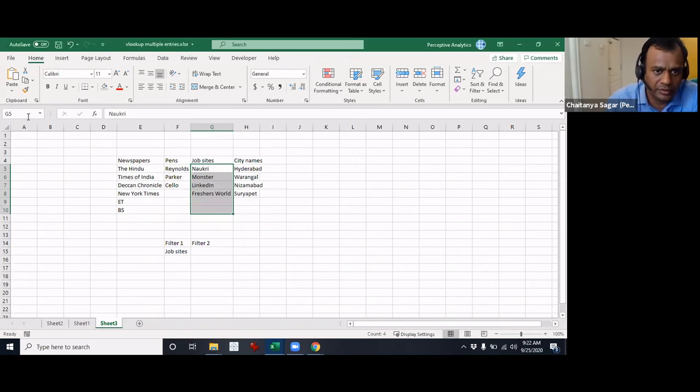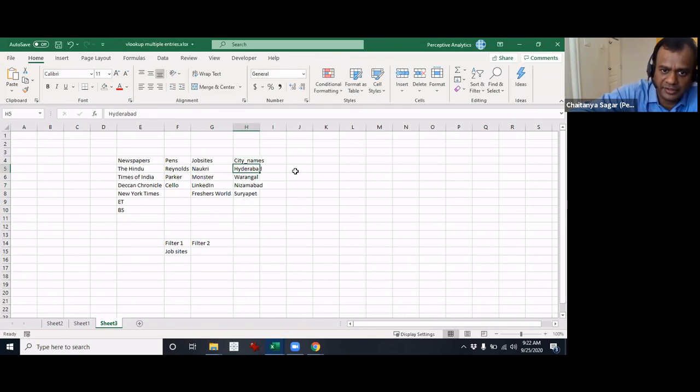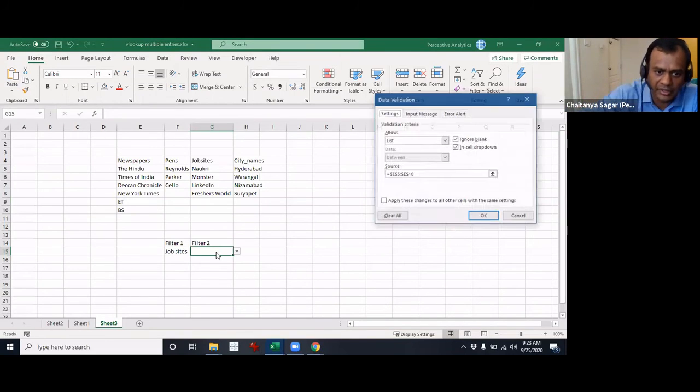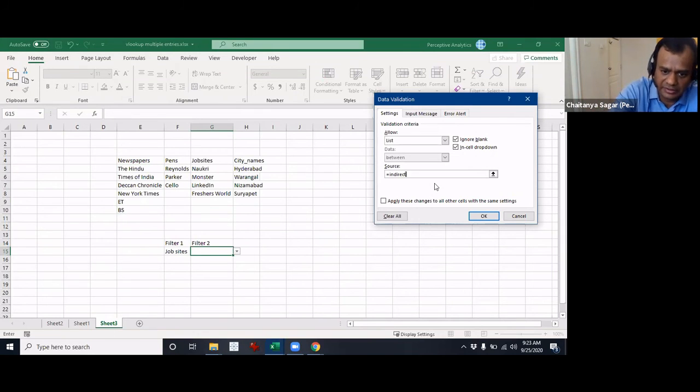I'll have to also rename this, and here also city names. For now I'll just call this city names here. City underscore name, and this one I'll just have to rename it. So here, in this one we have to give a formula like this: equals indirect, and we give this one, and then hit enter.